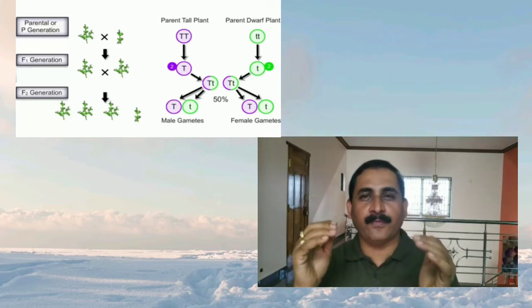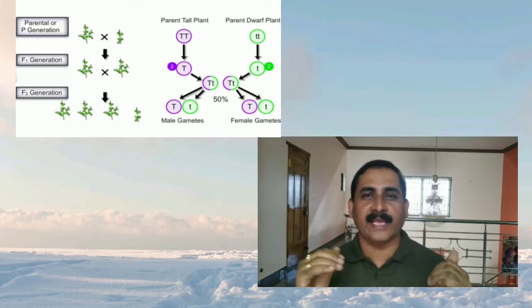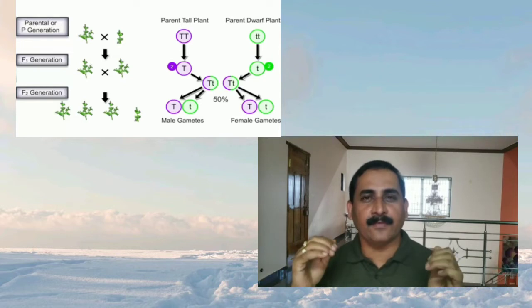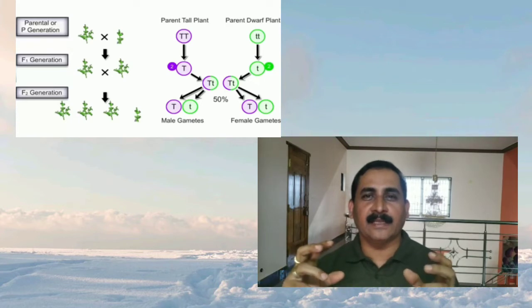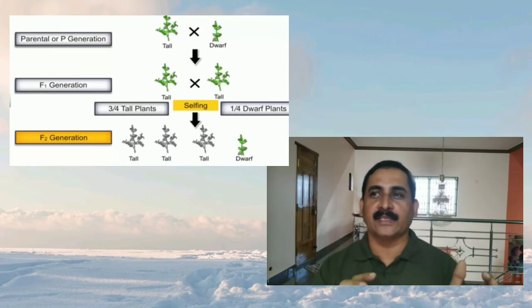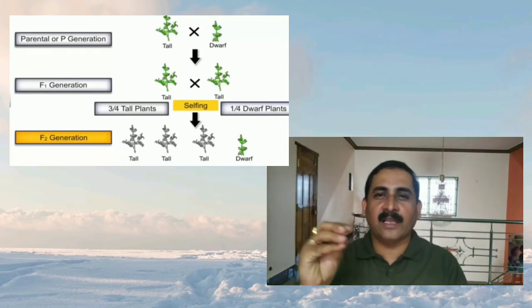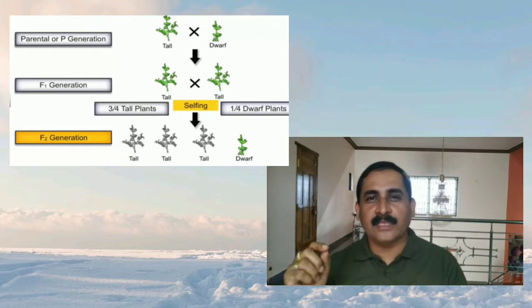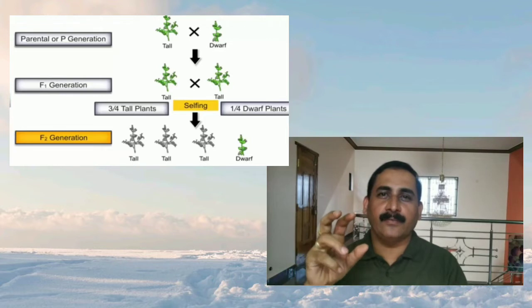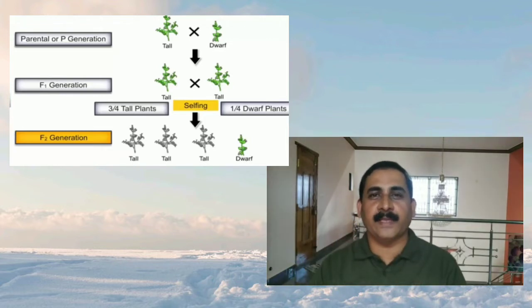When these F1 hybrids were allowed to self-pollinate or self-fertilize, they produced gametes, and by gametic union in the F2 generation, the second filial generation, he got tall and dwarf. In the F1 generation, he got the phenotype of only one of the parents, that is only the tall variety.